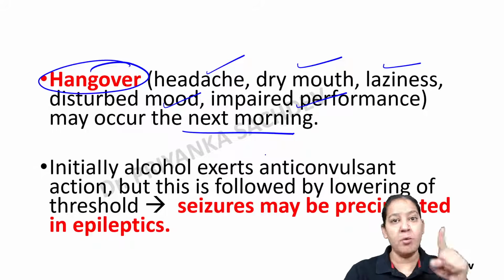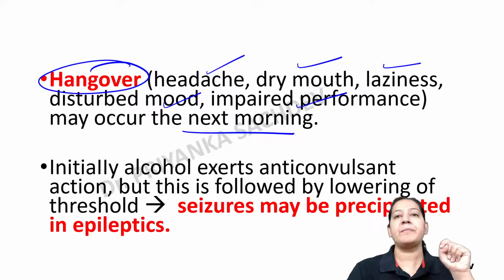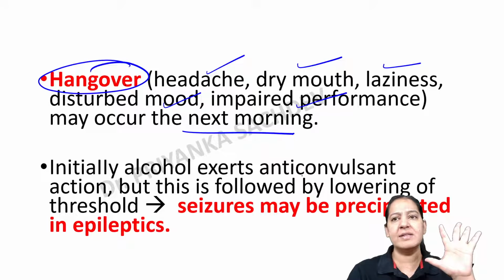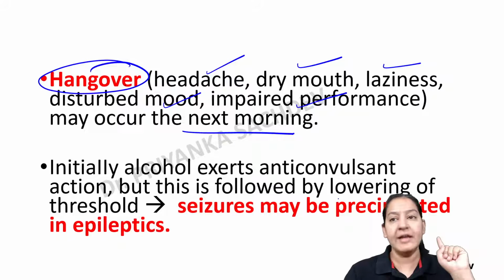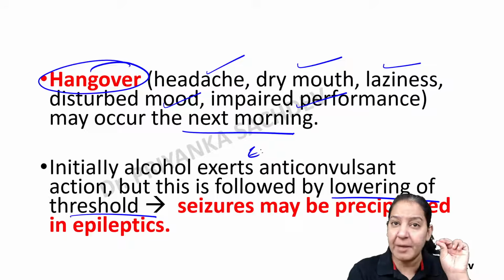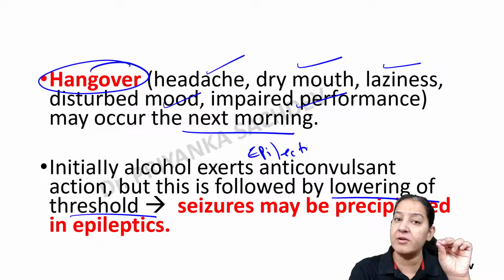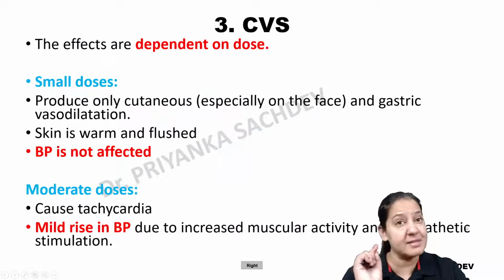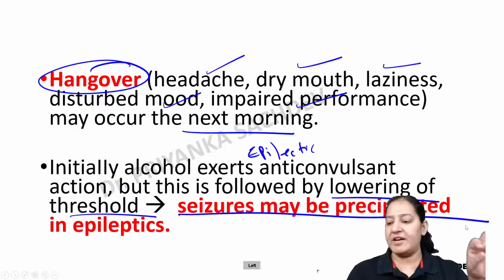Now, alcohol has one more thing in the CNS. Alcohol initially exerts an anticonvulsant action. That is not important. It lowers the threshold of epilepsy. It lowers the threshold for seizures. So if an epileptic person, a known case of epilepsy, drinks too much alcohol, seizures can be precipitated in him. So that is the effect on CNS.